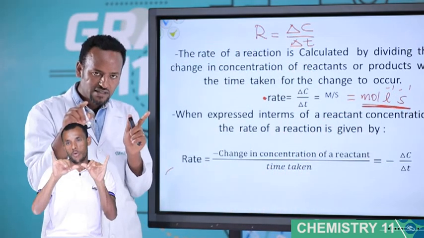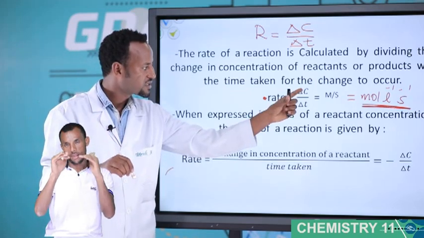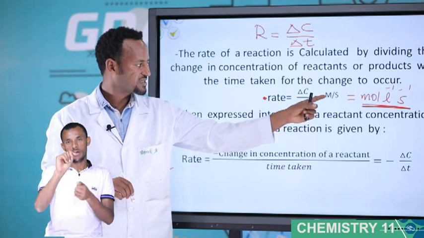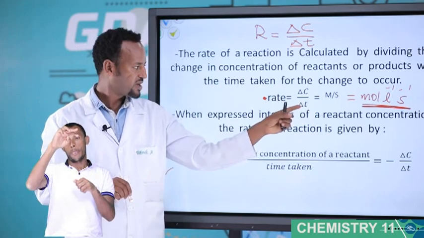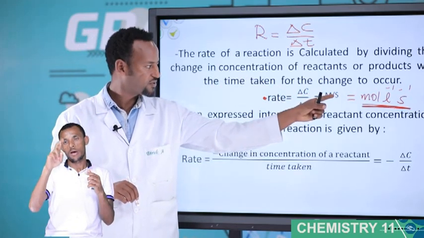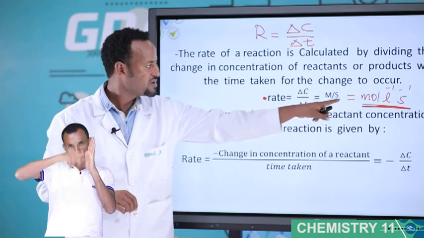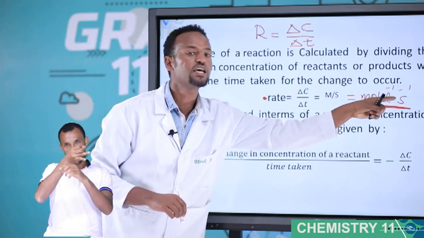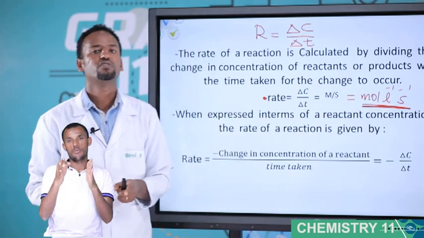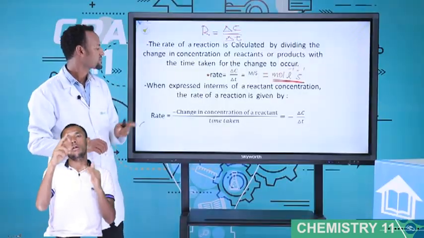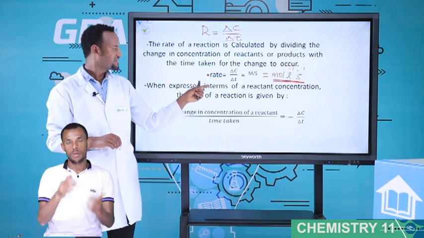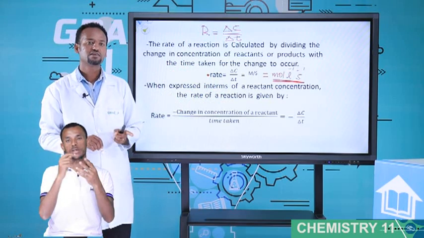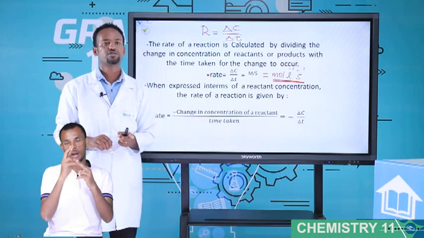Therefore, rate is what? Changing concentration over changing time. Usually concentration is represented by molarity. Time uses the SI unit second. Molarity means mole per liter. Over second means per second. This is the unit of what? The unit of rate. When expressed in terms of reactant concentration, the rate of reaction is determined by this equation.